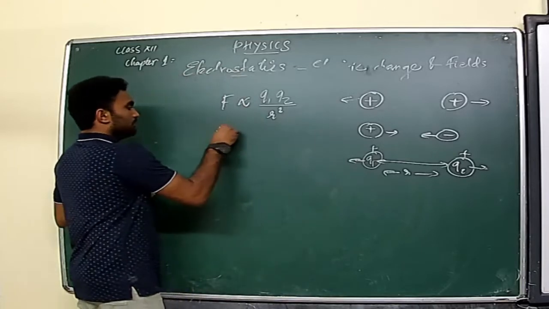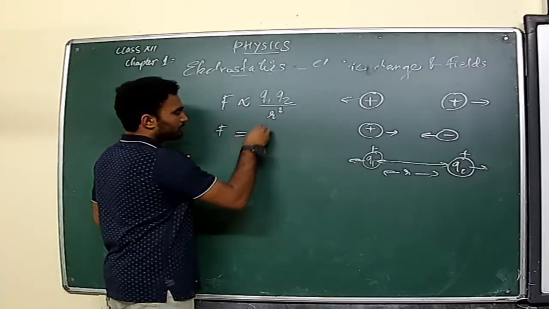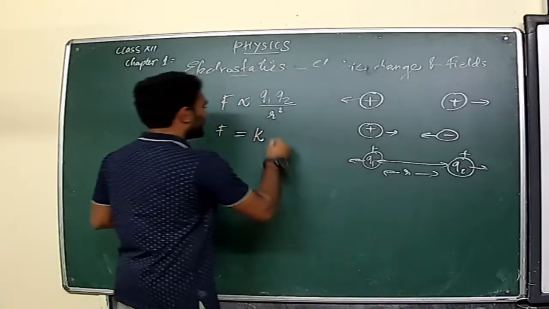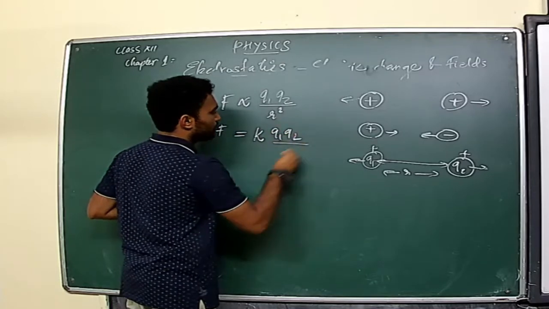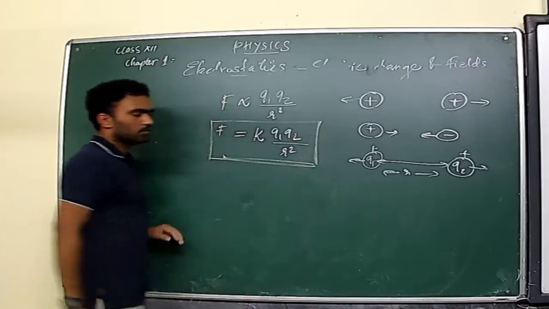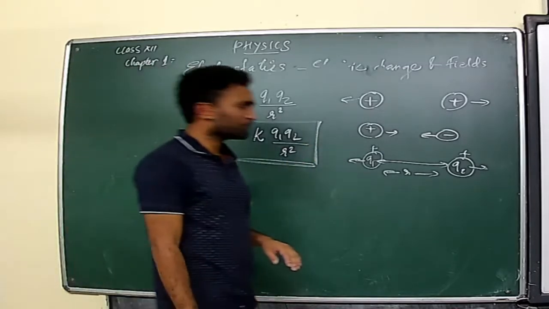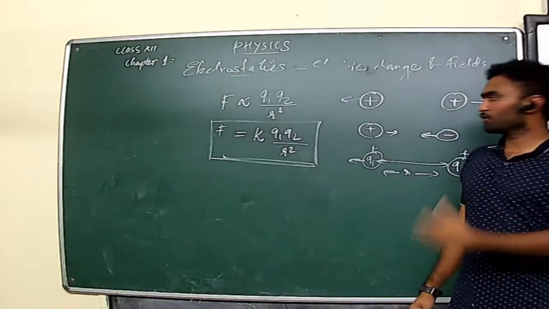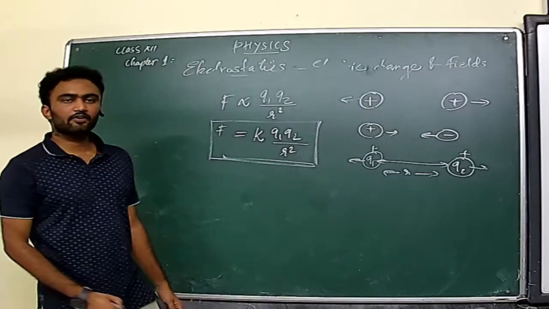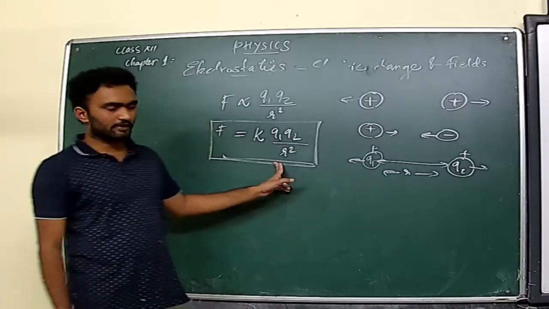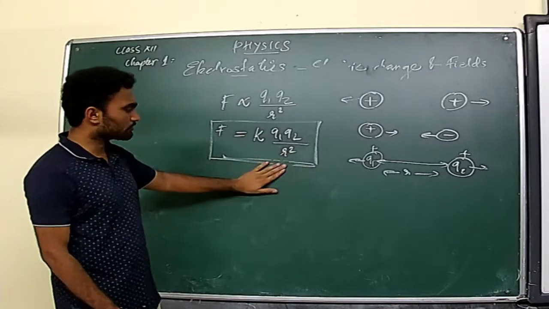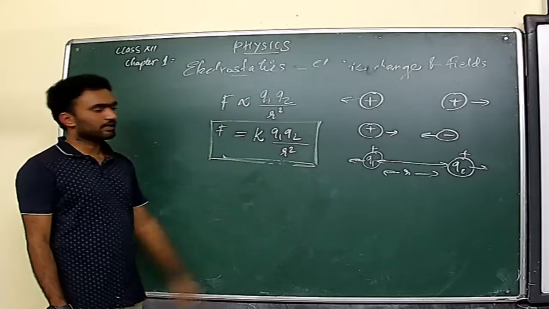In that manner we can write F is equal to K, a proportionality constant. Nowadays we call it Coulomb's constant. K Q1 times Q2 divided by R square. So this is known as Coulomb's law. The force of attraction or repulsion between two charges placed in a particular medium is directly proportional to the product of charges and inversely proportional to the square of the distance between them. So clearly you can see Coulomb's law obeys the inverse square law. You can see 1 by R square. It is following the inverse square law.